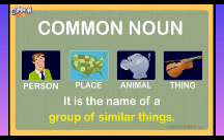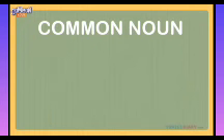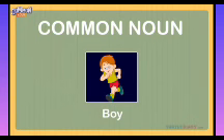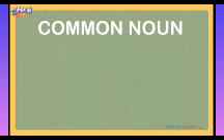Commonly we use common nouns like boy, girl. Boy is not a particular or specific name given to a particular person. Boy is a common noun, and a common noun always starts with a small letter.